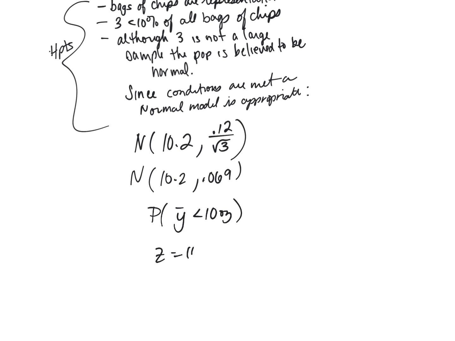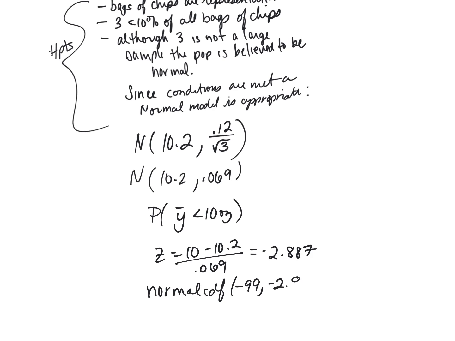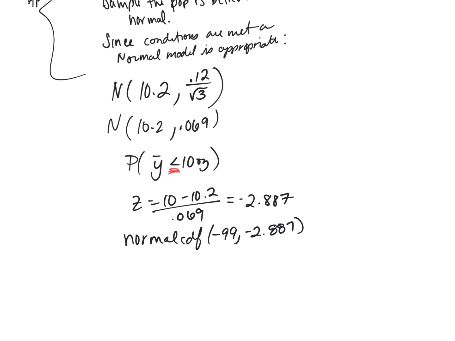My z-score is 10 minus 10.2 over 0.069. That's negative 2.887. And then normal CDF, negative 99. It's negative because of the less than. And we get 0.00195.